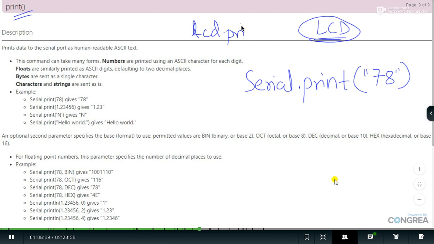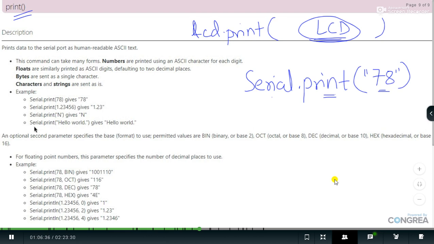So the command was like this, lcd.print. Now here I am using the display of our PC or laptop, so that's why my function is Serial.print. Make sure that students know about the syntax of lcd.print as well, and they know the difference of Serial.print as well. If I am writing 78, this 78 will as it is get displayed onto the screen.